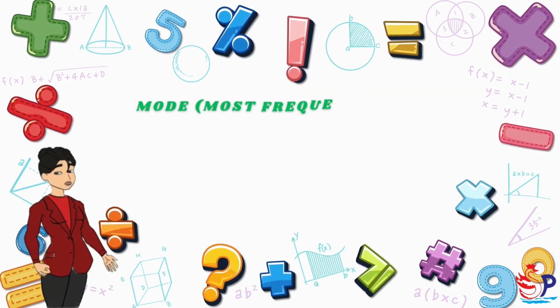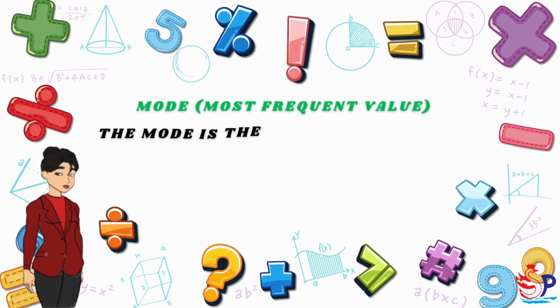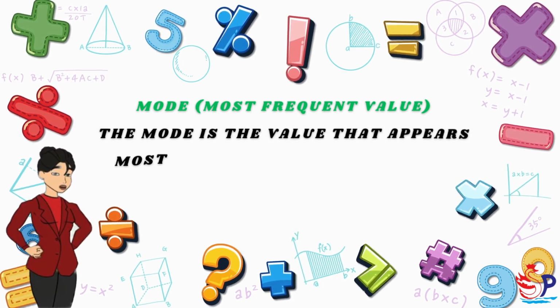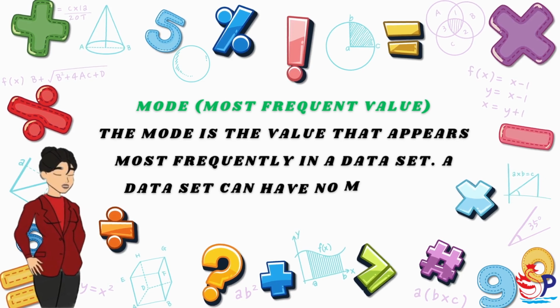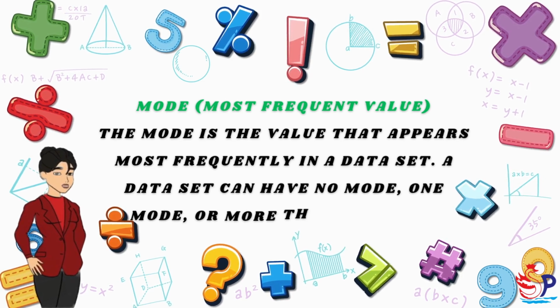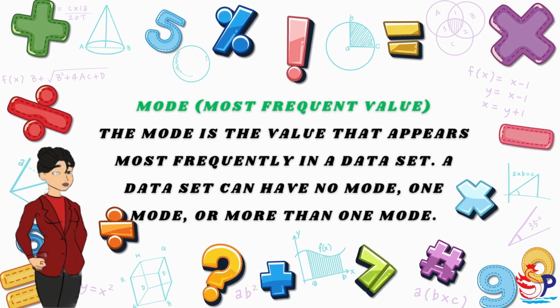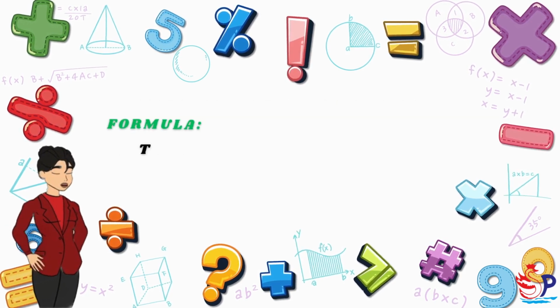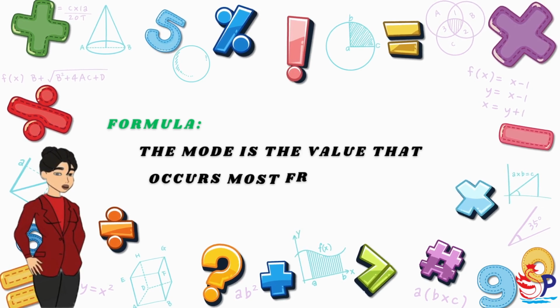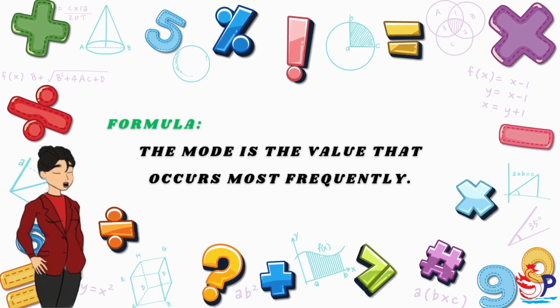Mode, most frequent value. The mode is the value that appears most frequently in a data set. A data set can have no mode, one mode, or more than one mode. Formula. The mode is the value that occurs most frequently.